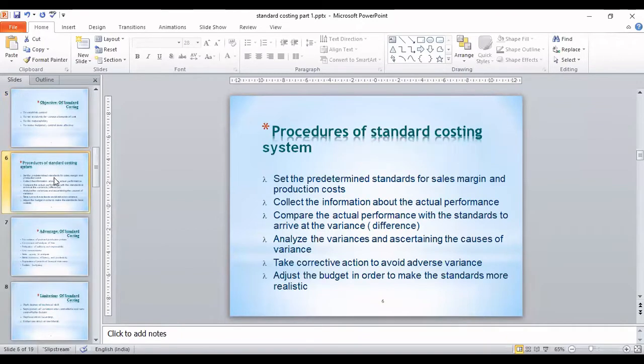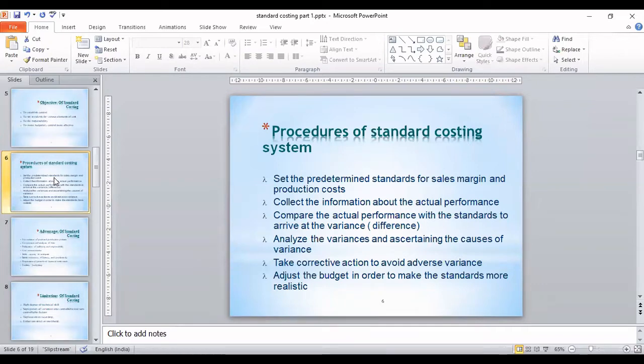Now we are discussing the procedure in standard costing, and remember, in this particular topic in our syllabus we will not go to the last level, but will stop somewhere in the analysis part. So how does the procedure start? The very first thing is that you set a predetermined standard for sales margin or for the production cost. Then you collect information about the actual performance.